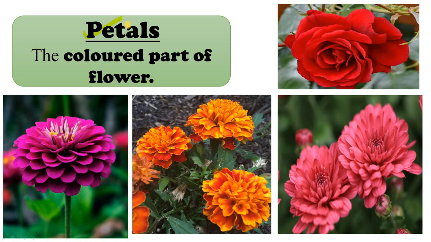Okay, let's first study about petals. So the colored part of flower, can you see this? This colored part. This pink one, red one, yellowish or orangish, and this magenta one, this colored part. These are called flower petals.